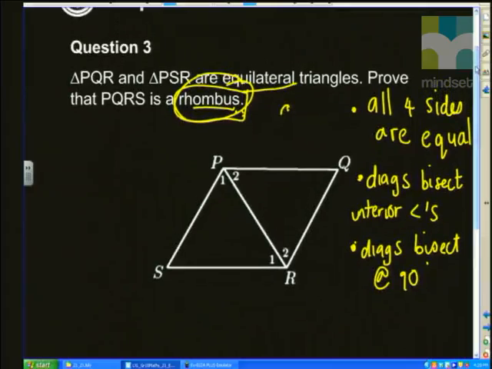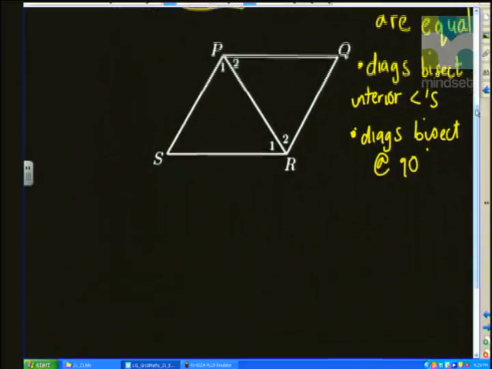So here I need to prove first that it is, in fact, a parallelogram, because at the moment all I see is a 4-sided shape. All right, they've told you that PQR and PSR are equilateral triangles, and that's the only information you've been given. So what that means is PS must be equal to PR must be equal to SR, because it's an equilateral triangle, right? Remember, another special thing about equilateral triangles is all the interior angles are 60 degrees.